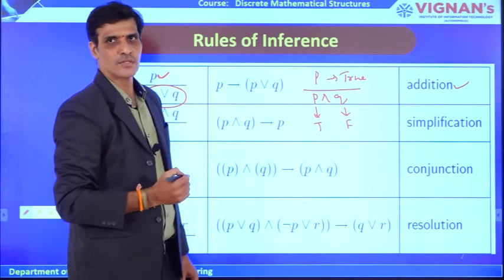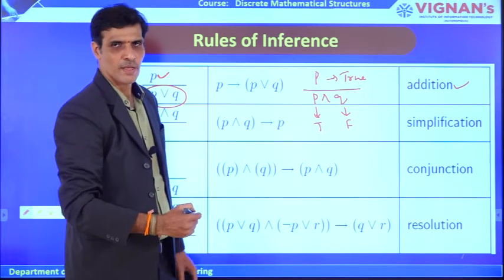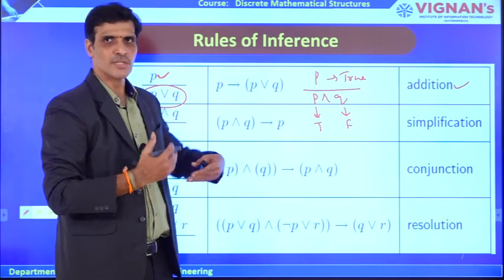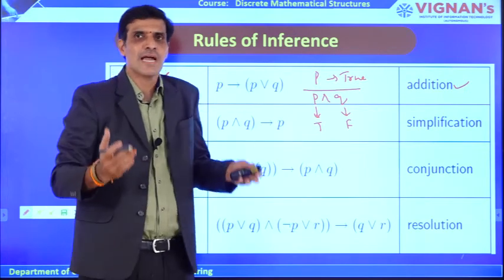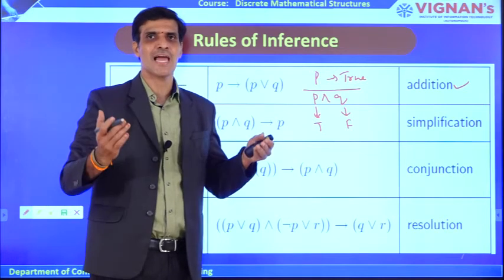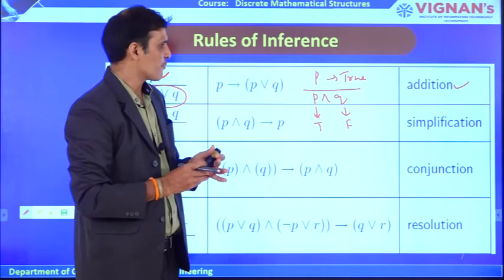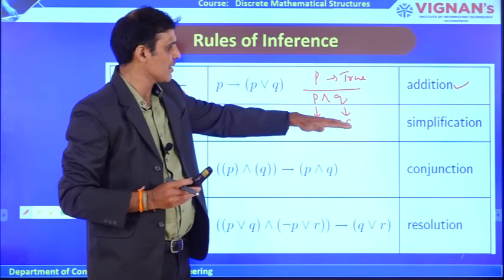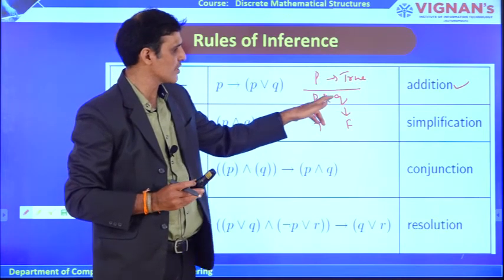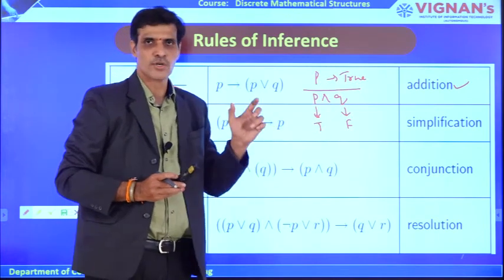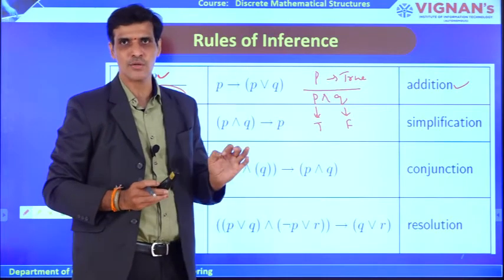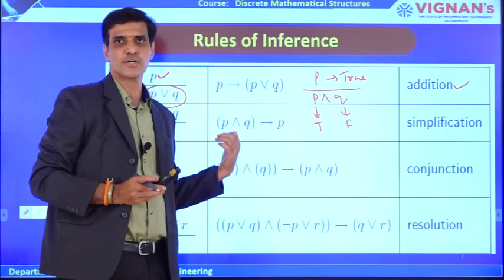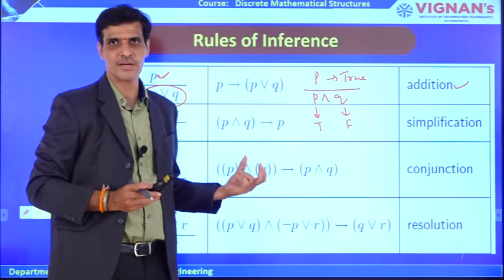According to the definition of argument form, if the premises are true, then the conclusion should also be true, and only then is that argument form called a valid argument. If the premises are true, the conclusion we take, like P and Q, should give a true value not only in one case but in all cases. That is what we checked in the truth table previously. We have proved one result.